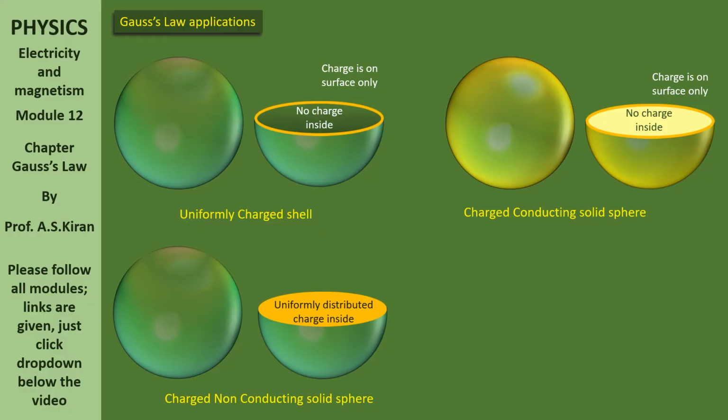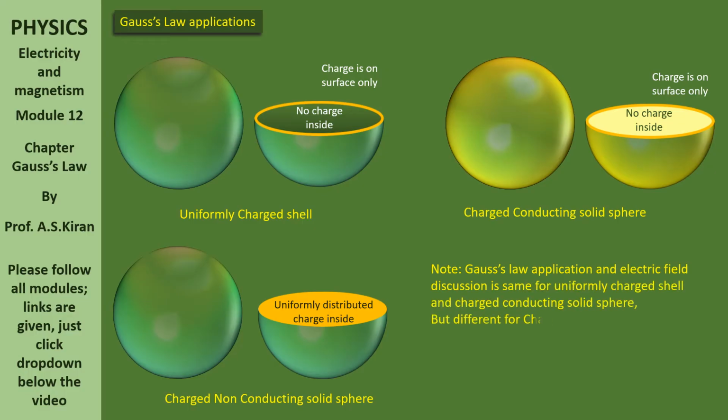There is no charge outside or on the surface. Now, note: Gauss law application and electric field discussion is the same for a uniformly charged shell and a charged conducting solid sphere, but different for a charged non-conducting solid sphere.